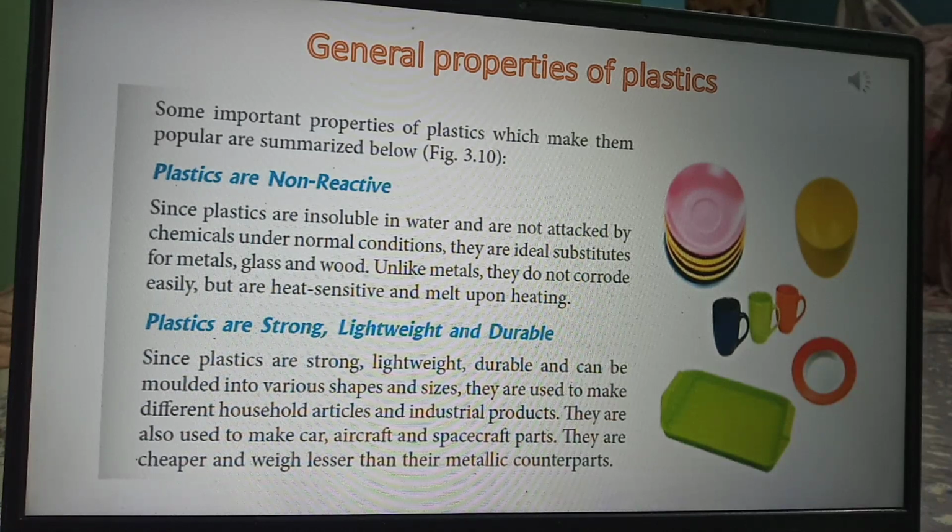They are insoluble in water. They do not get attacked by chemicals under normal conditions. So we can say they are the ideal substitutes for metal, glass, wood. Means the plastics can be used in place of metals, glass and wood. Unlike metals, they do not corrode easily, isn't it? We all know that some of the metals get corroded easily, but the plastics do not get corroded.